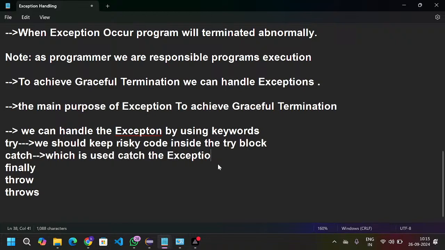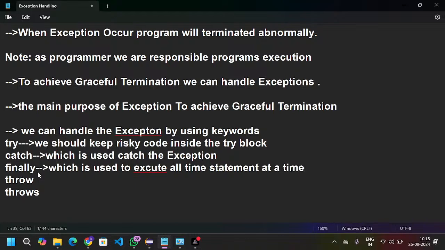Next, the finally keyword is used to execute all the statements at a time.